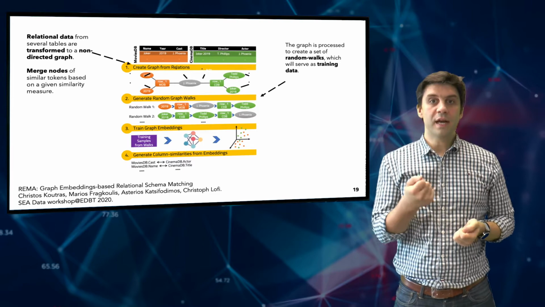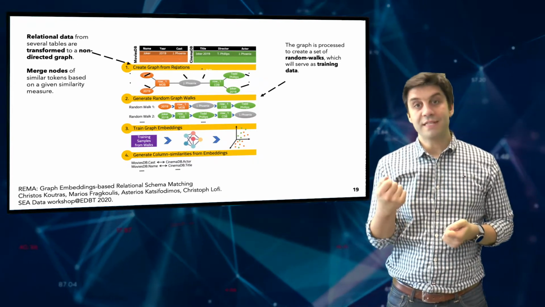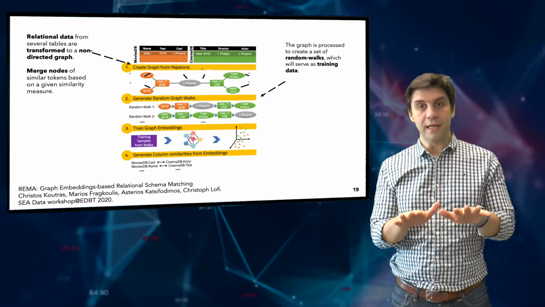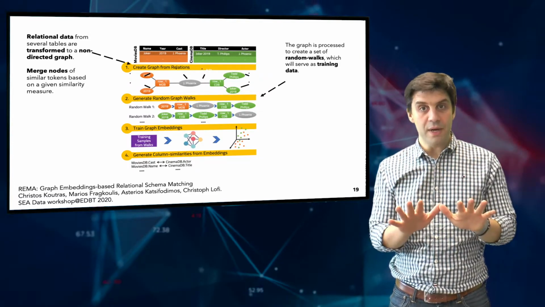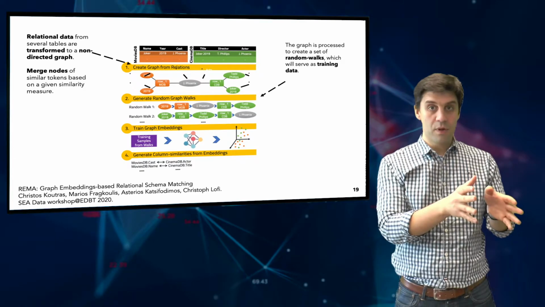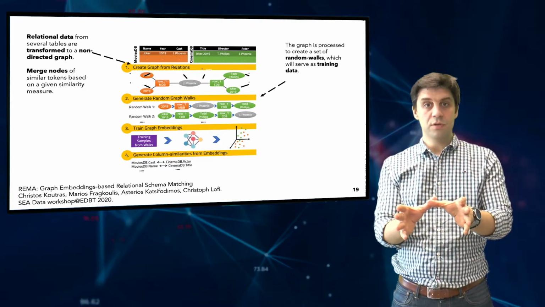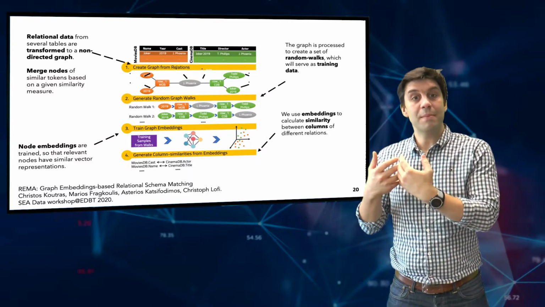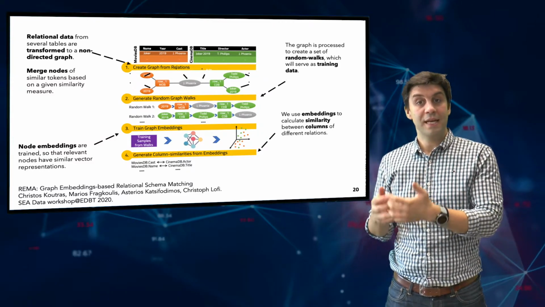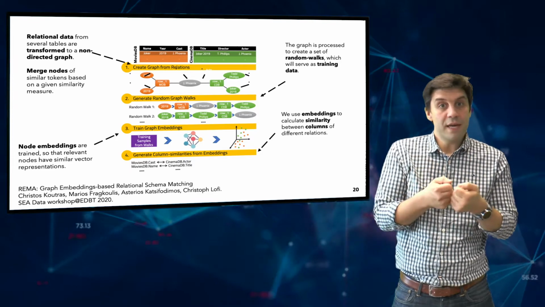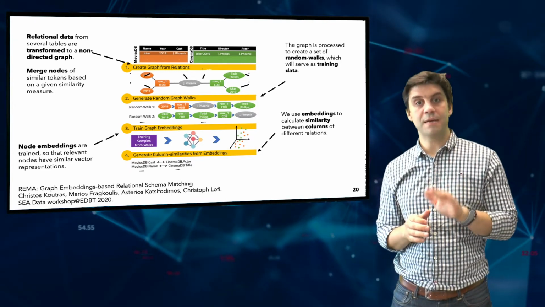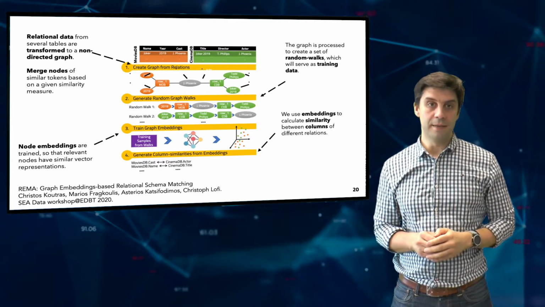We employ word and graph embeddings in order to discover semantically similar data elements inside the data lake. I will spare you the details, but what I want you to remember is that we visit all the tables, we create a huge graph out of those, and then we create embeddings for those graph nodes, and we are trying to establish similarity between data elements in a dataset simply by comparing their vectors in a given embedding space. You will find more details about this in the paper listed in the slide.